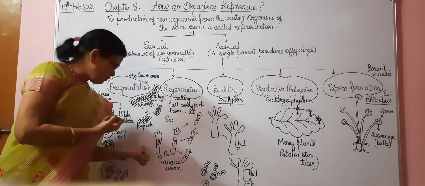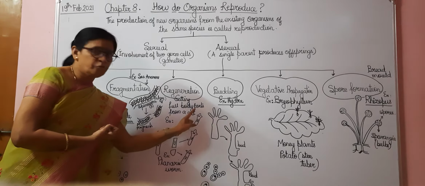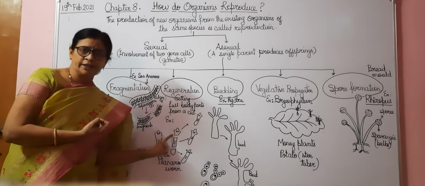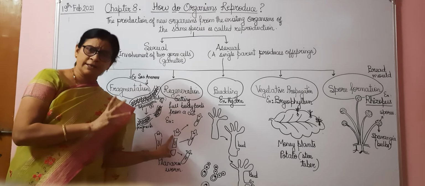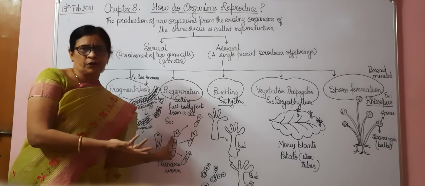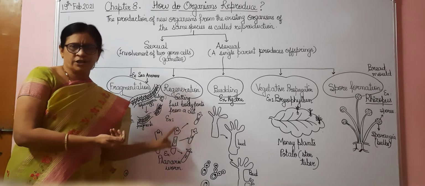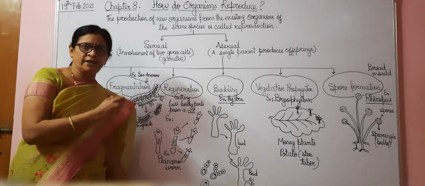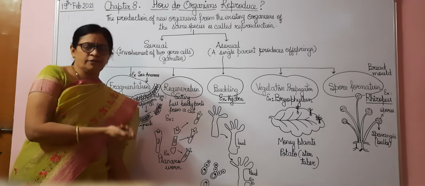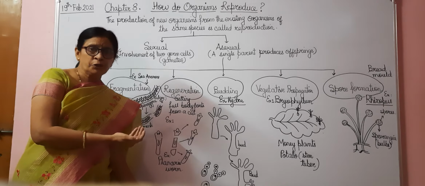So this planaria, see, we have cut it into how many pieces? 3. And each piece will form one new planaria. We have given one planaria and cut its body into how many parts? 3. And all the 3 parts regenerate the remaining body parts, and therefore this method is called what? Regeneration. This happens when a planaria worm is fully grown, and by chance if it is cut, then one cut worm is converted into a full-grown new worm.